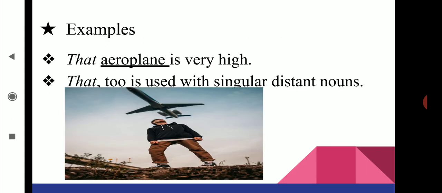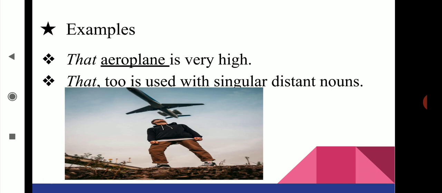We can have the examples. That aeroplane is very high. Here you can have an image of a boy standing and looking at the aeroplane, which is far away from him.